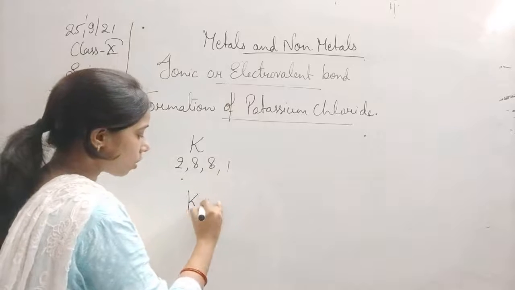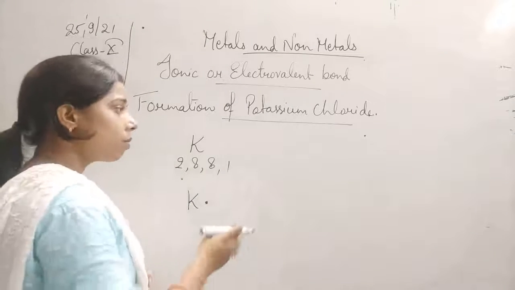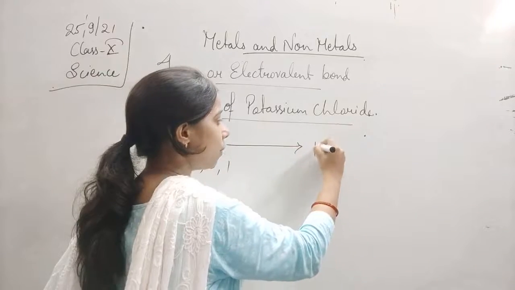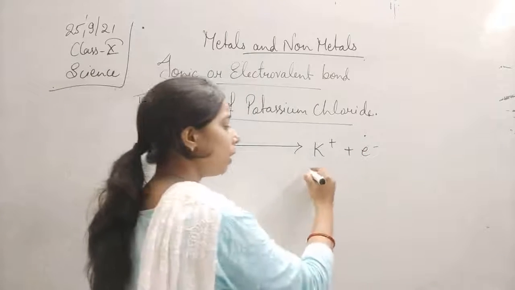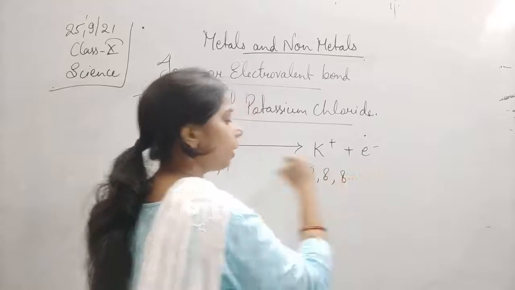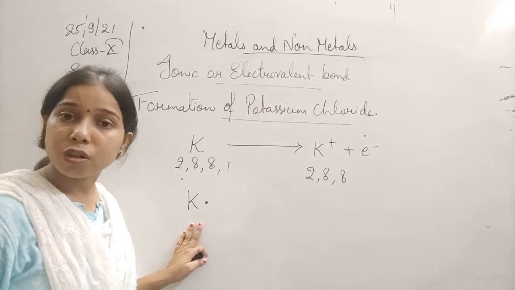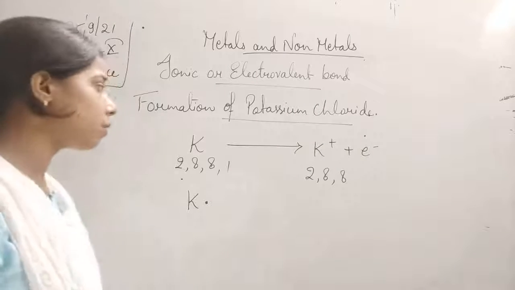So the electron dot structure will be what? It will be 1 only. Suppose it tries to lose the electron. When it loses the electron, it will become K positive and 1 electron will be lost. Now the electronic configuration will become 2, 8, 8. This is the electron dot structure of potassium.